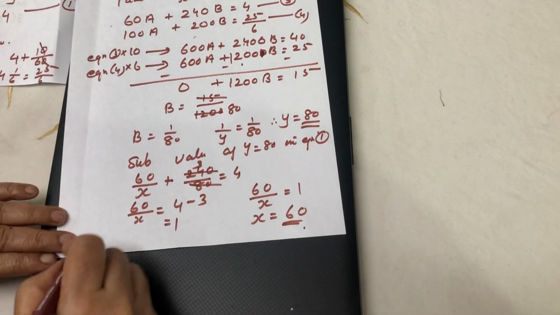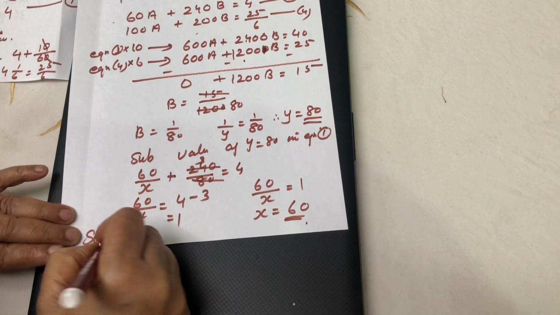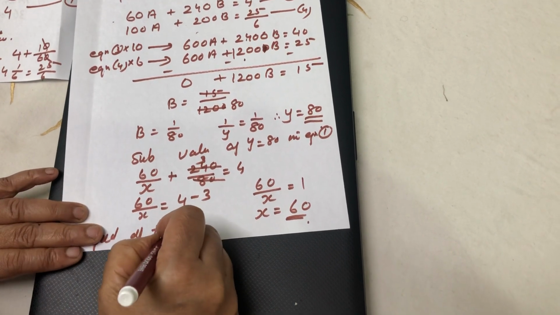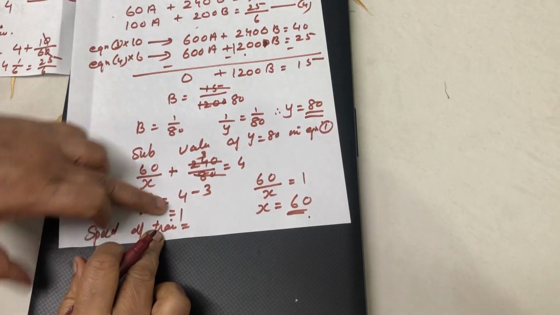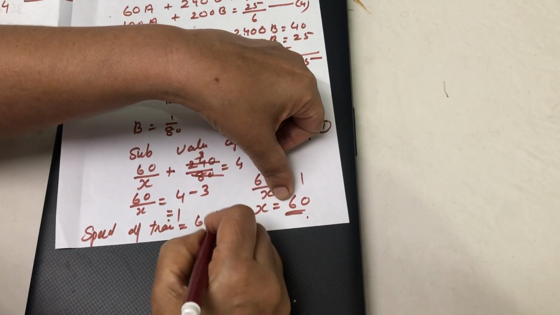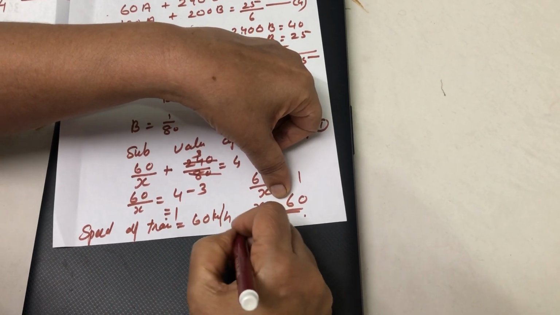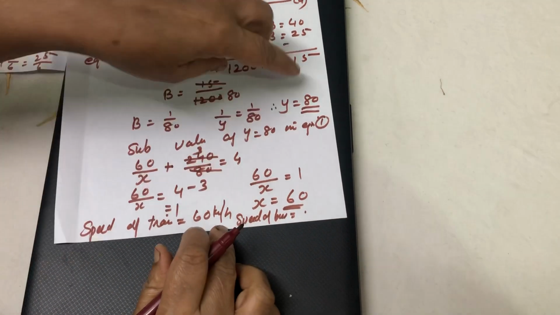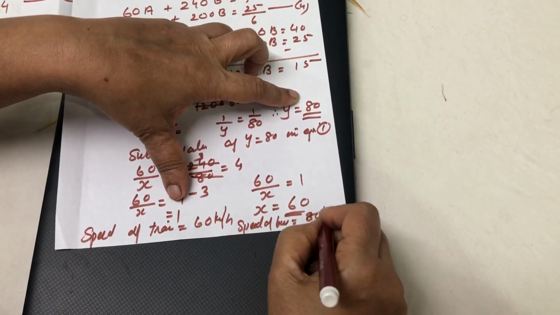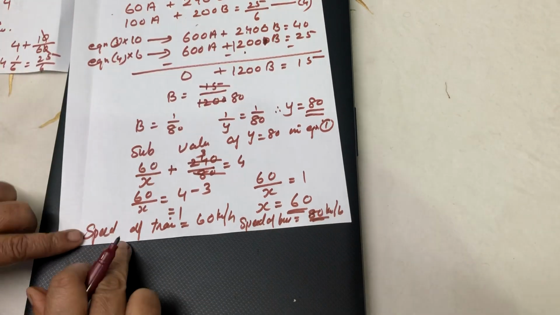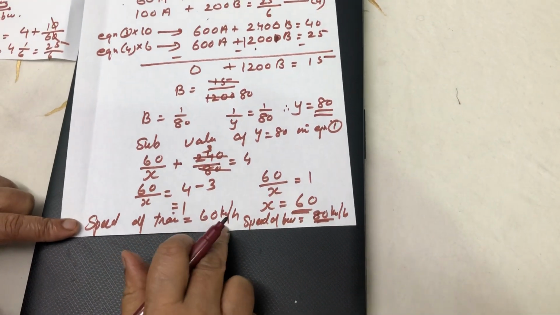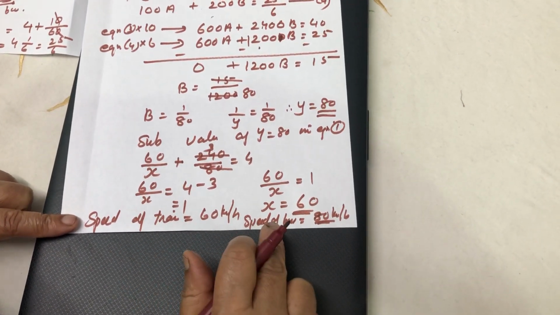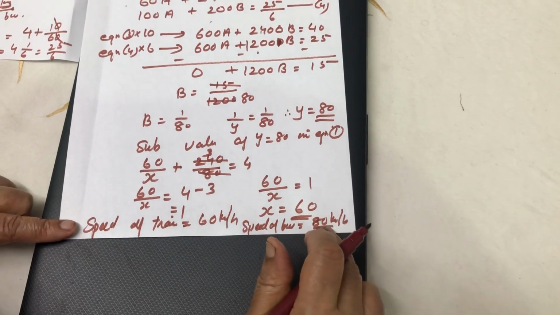Therefore, what is the speed of the train? Speed of the train is x, x is 60 kilometer per hour. Then the speed of the bus is 80 kilometer per hour. Therefore, the speed of the train is 60 kilometer per hour and the speed of the bus is 80 kilometer per hour.